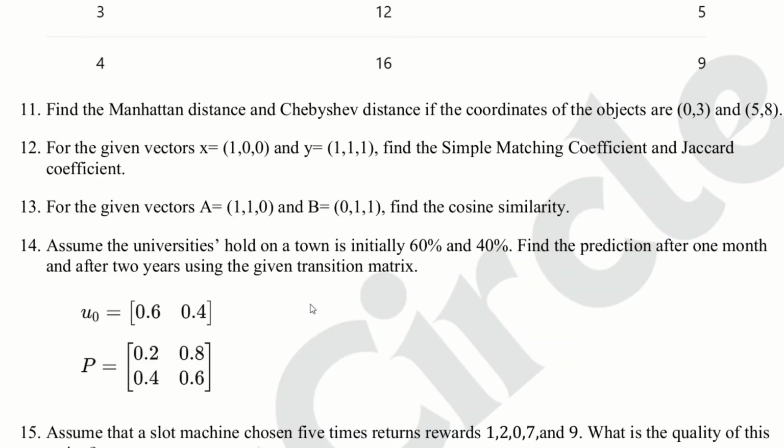Question number 13: for the given vectors a equal to (1, 1, 0) and b equal to (0, 1, 1), find the cosine similarity. This is easy. If you know the dot product formula, you can score good marks in these questions.